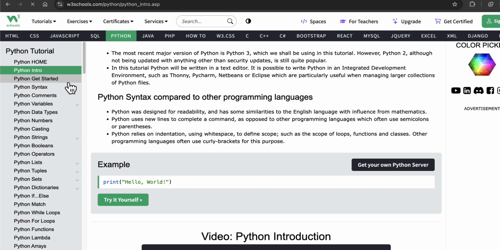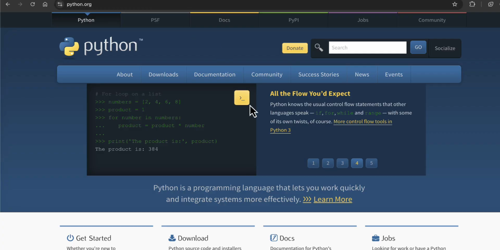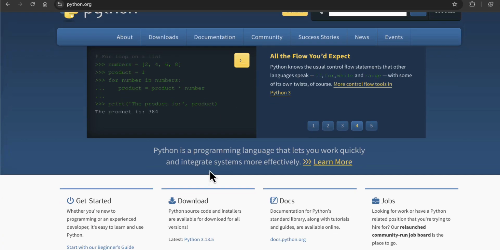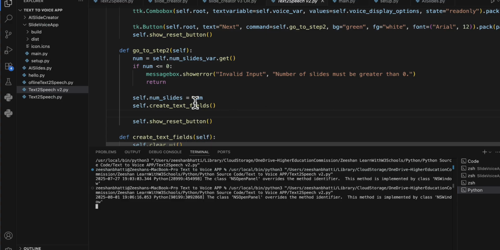So if you come to the next page, in Getting Started, W3Schools lets you know how you can install Python. Okay, the quickest way is that first you need to go onto the python.org website and make sure you download the relevant Python files. Okay, I already have a video on it. I will leave the description on how you can configure VS Code to run Python code. So how you can install Python inside VS Code, what extensions you need, and how you can configure that to do the whole coding yourself.